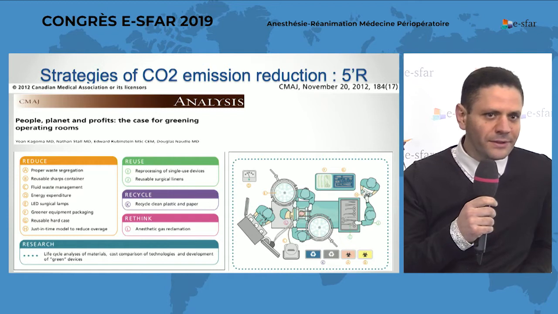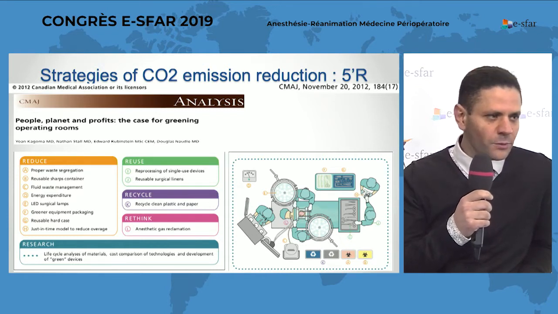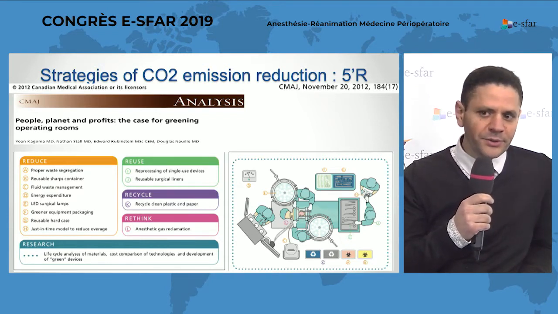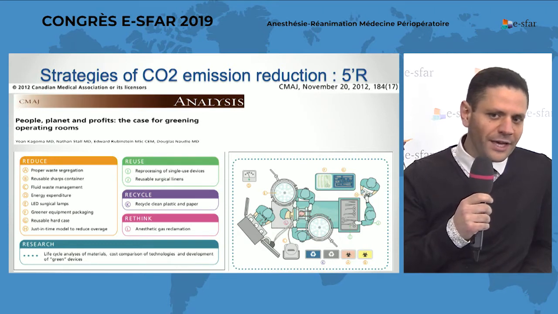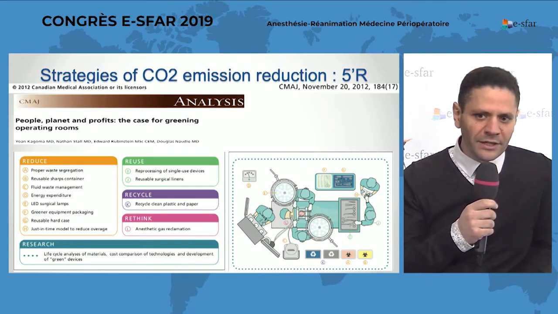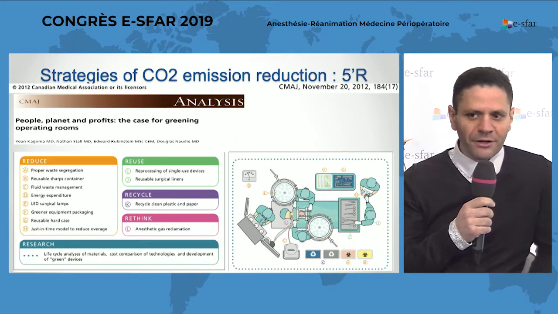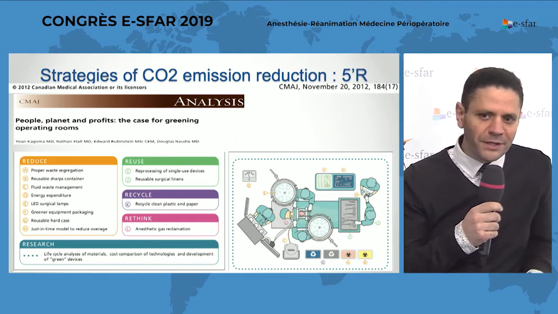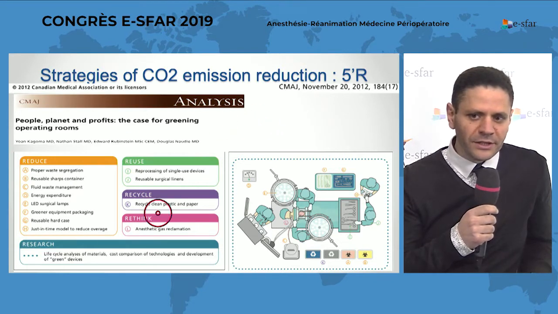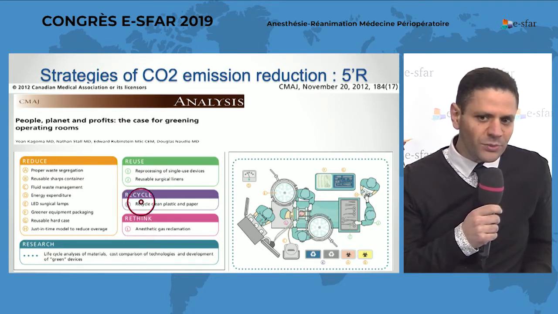The principal strategies or pillars to reduce emissions of greenhouse gases. Here in this schema by Kagoma, we have the 5 pillars that are reducing, reusing, recycle, and the 2 last pillars are rethink and research. We will start with reducing.